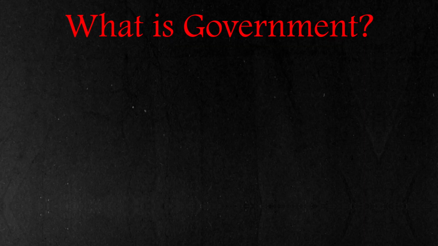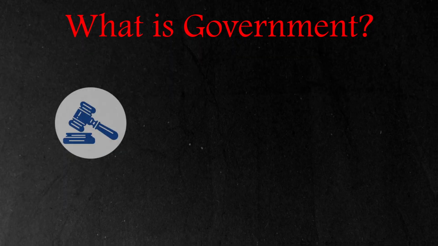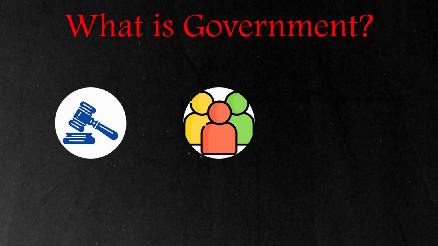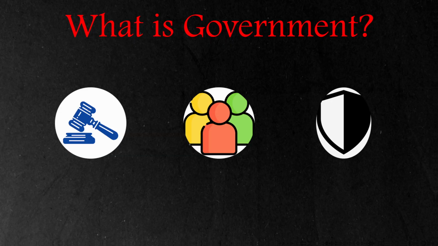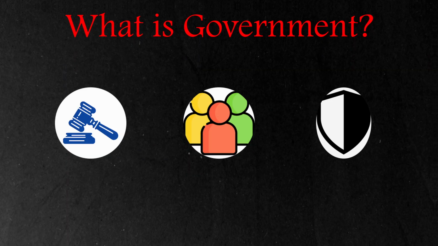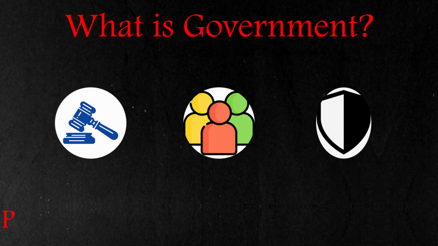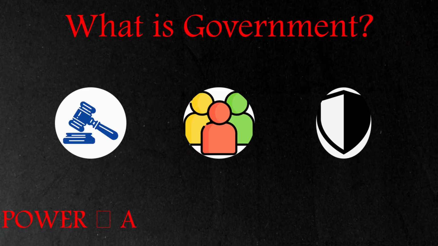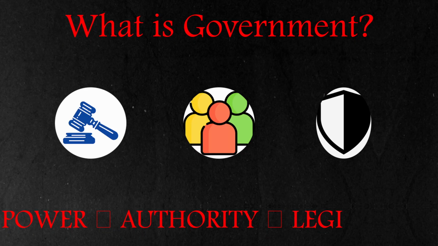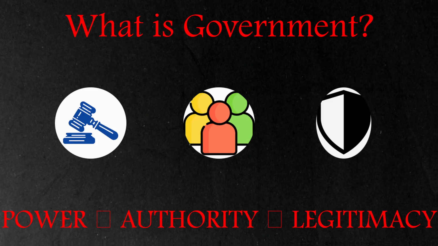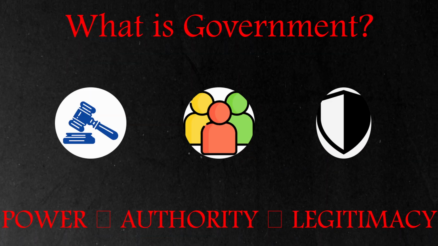Government is how a society organizes to make laws and enforce them. We need it to protect rights, keep order, and provide things like roads, defense, and schools. Three key words to remember: power, the ability to make people do something; authority, power that people accept as fair; and legitimacy, what citizens believe the government has the right to rule.